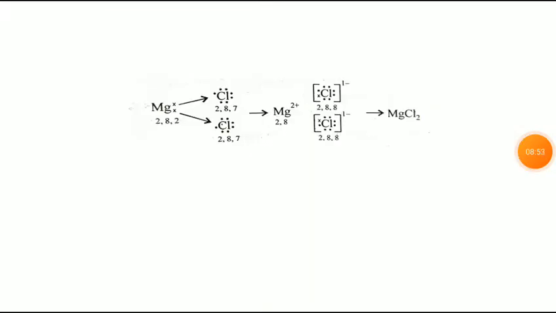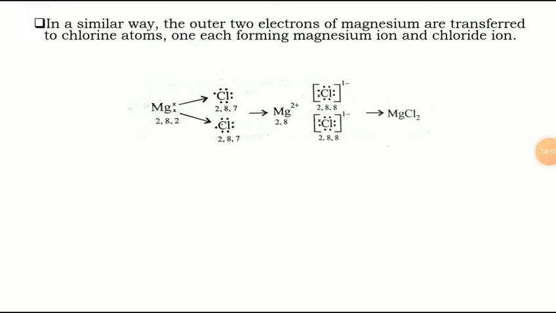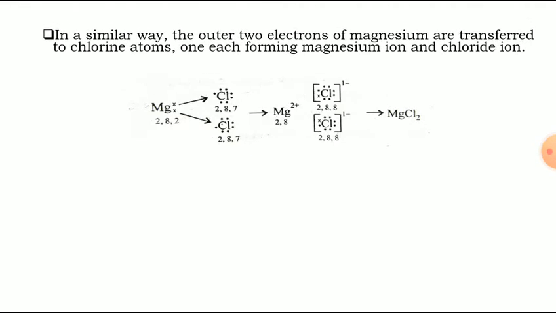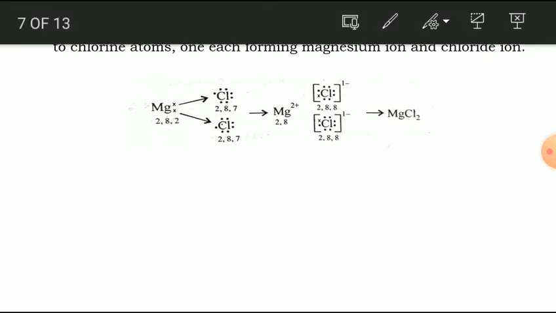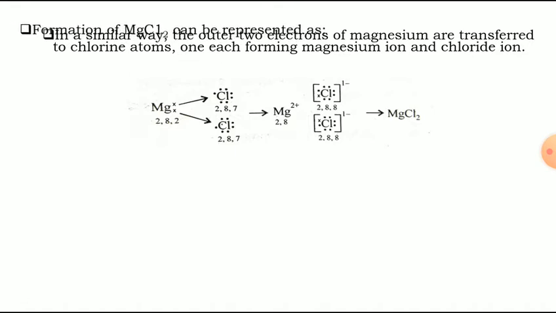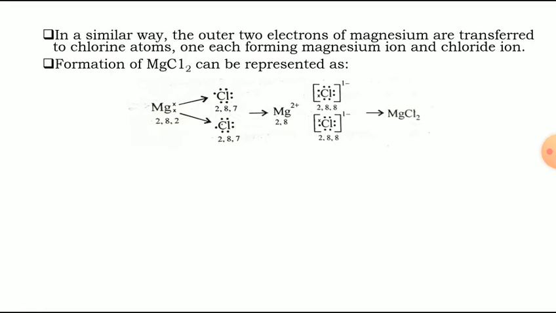Now similarly we can see the next example. In a similar way, the outer two electrons of magnesium are transferred to chlorine atoms, one to each, forming the magnesium ion and chloride ions. This is the second example: the formation of magnesium chloride.